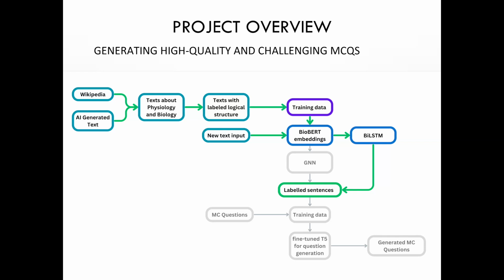So we used data which were labeled sentences, and we experimented for a certain time with GNN, but this didn't work so well. So we decided to switch from graph neural networks to bidirectional LSTM, and then to use a model with this architecture to predict to which category a certain sentence belongs.